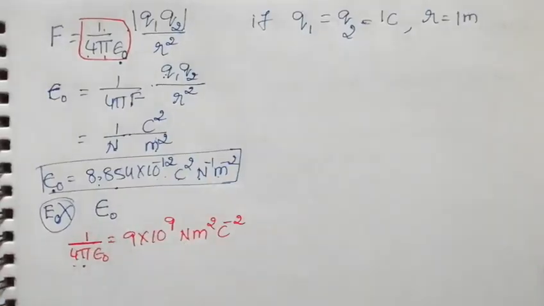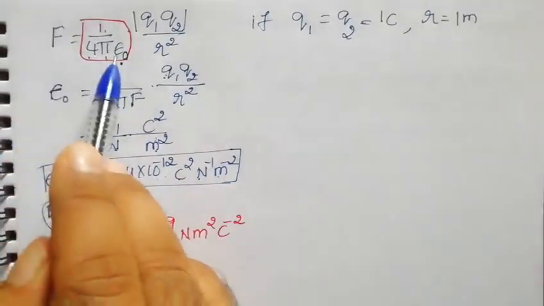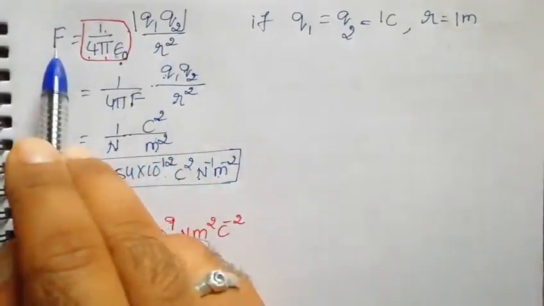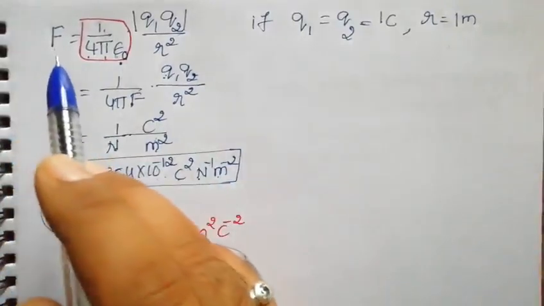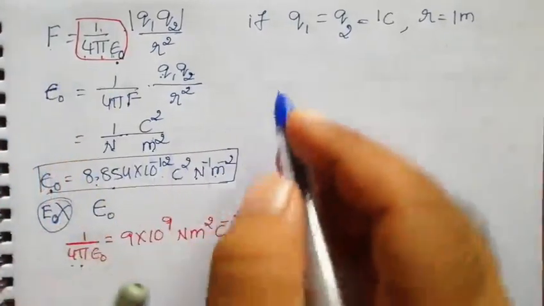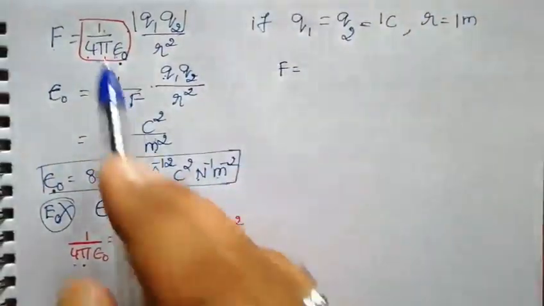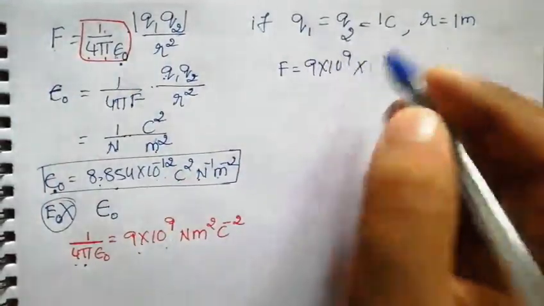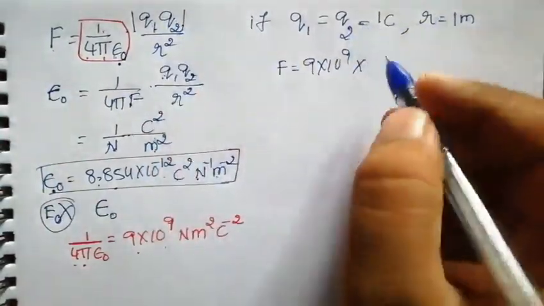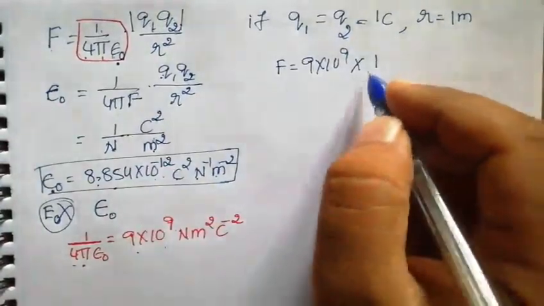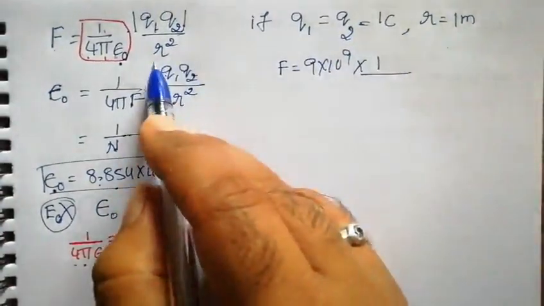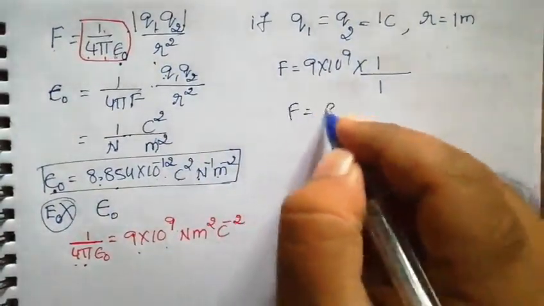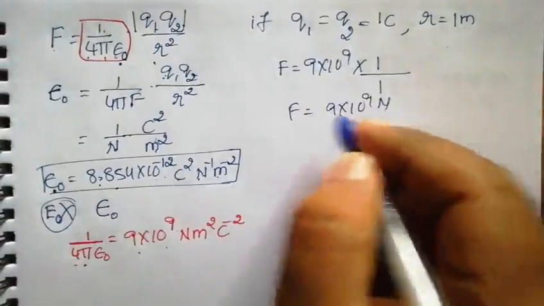Now if you use this formula to find 1 coulomb, then put these values. We need to find F, means how much force they are going to experience. Then F is equal to 9 into 10 power 9, into Q1 Q2, that is 1 coulomb and 1 coulomb, this is 1, divided by the distance, 1 meter, so it becomes 1. So the force becomes 9 into 10 power 9 Newton.